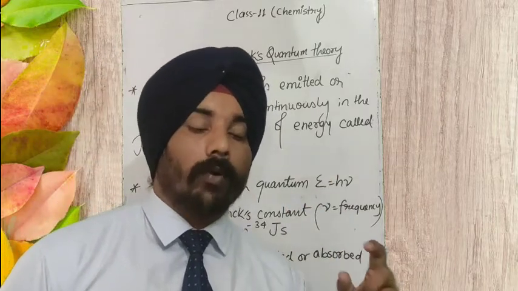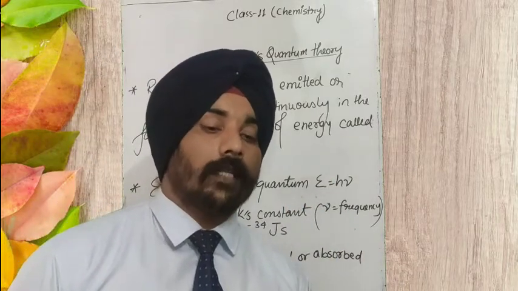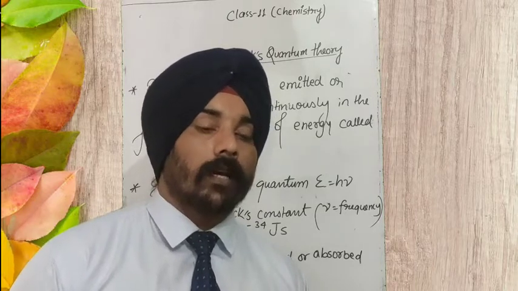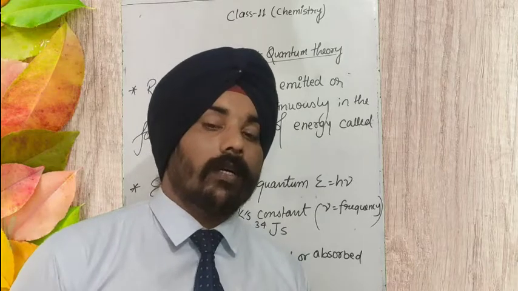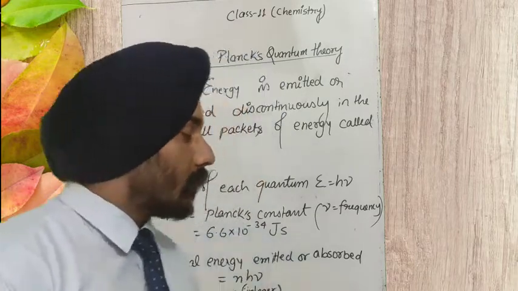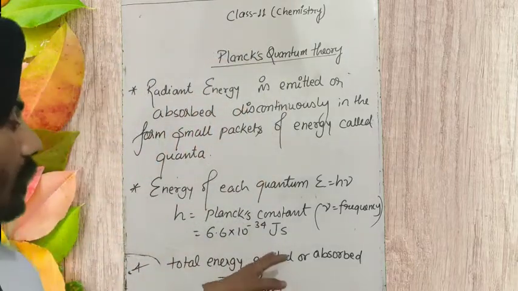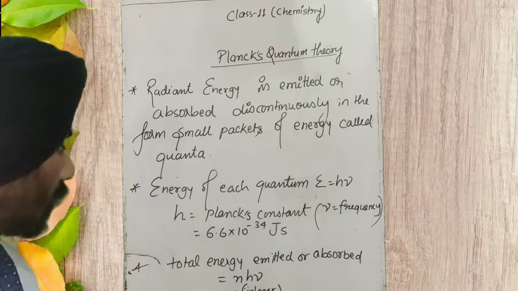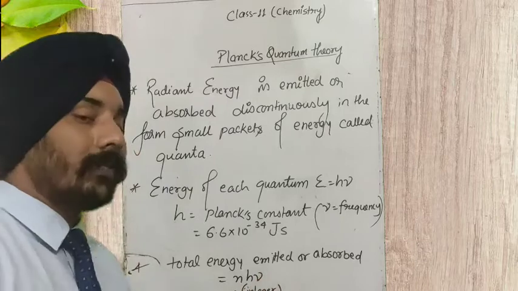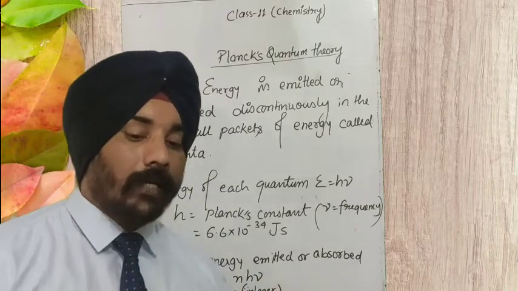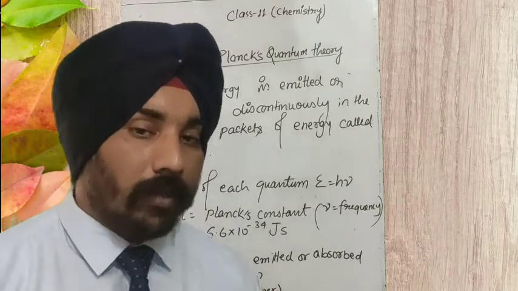A quantum is a small value of energy, of which multiples make up the packets, and these packets are called quanta. So the total energy emitted or absorbed by any body is equal to n h nu, an integral multiple of h nu.